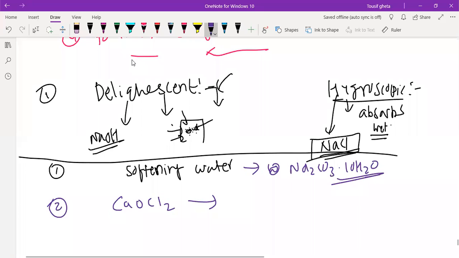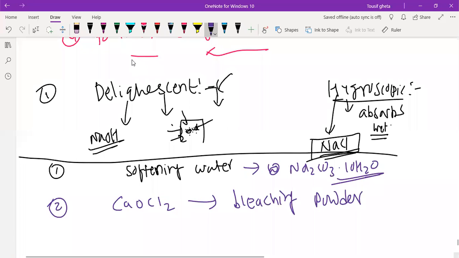Second question. Bleaching powder. Okay. Yeah. Chemically, what is it called, Vaibhav? It is bleaching powder, obviously, no doubt. Chemically, what is it called? Very good, Manoj. Very good.